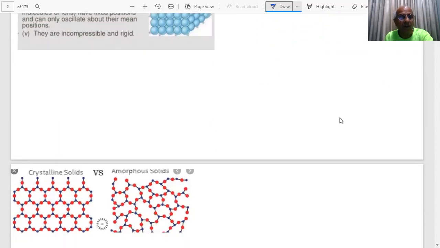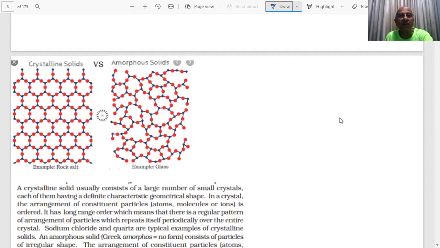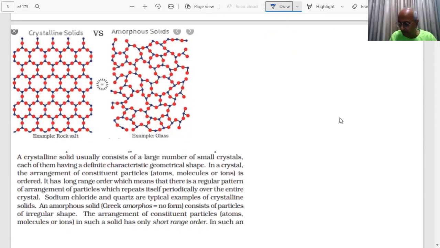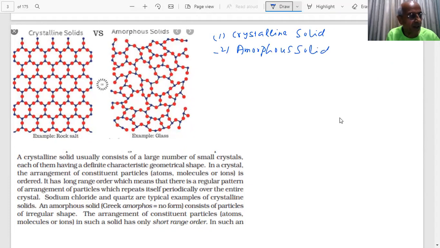Okay, then let us go further, students. Another important point to note down is that solids have been classified into two types. One we call a crystalline solid, students. And the other is the amorphous solid, students. Crystalline solids and amorphous solids. What are crystalline and amorphous solids, students?